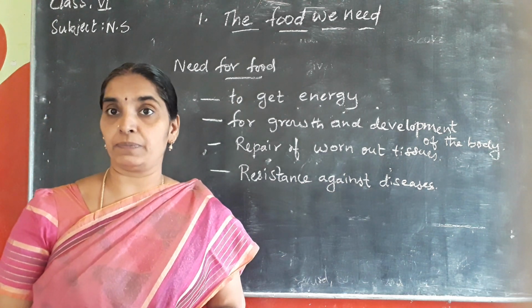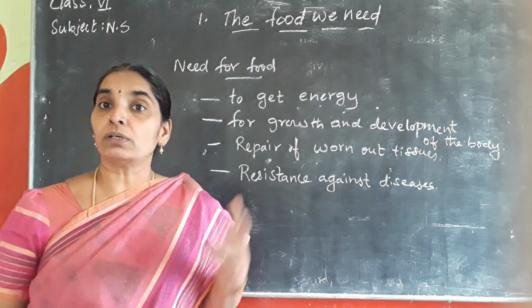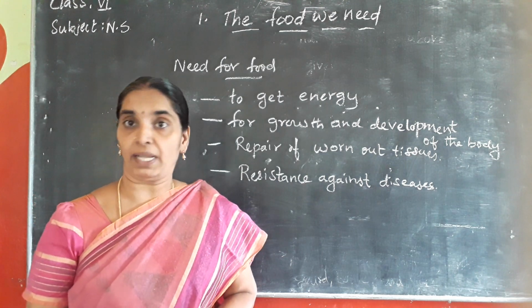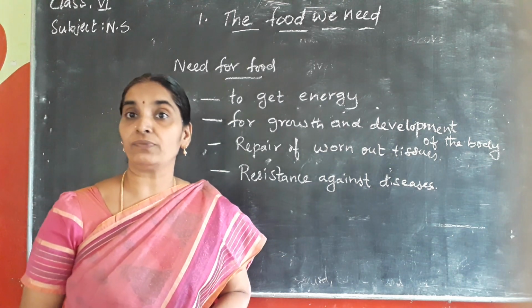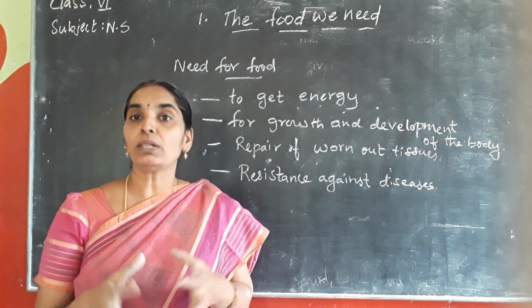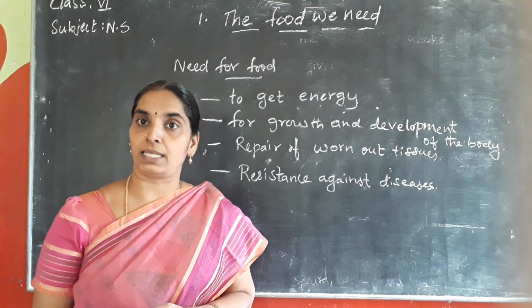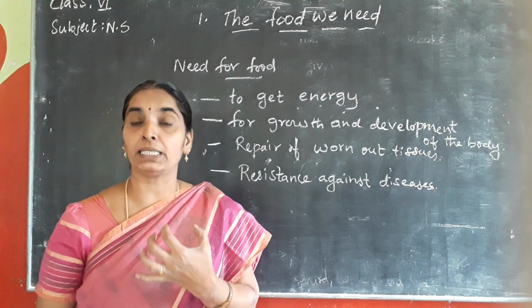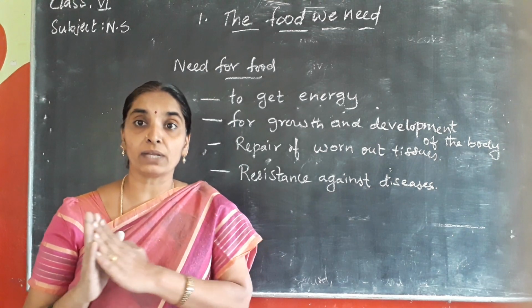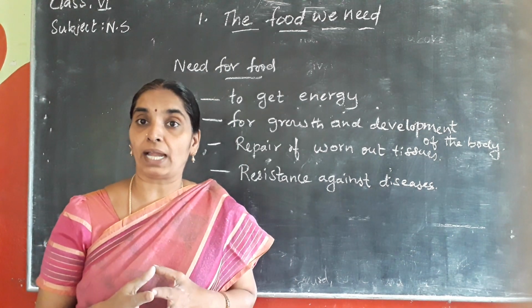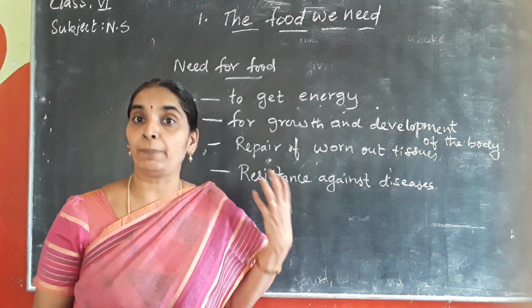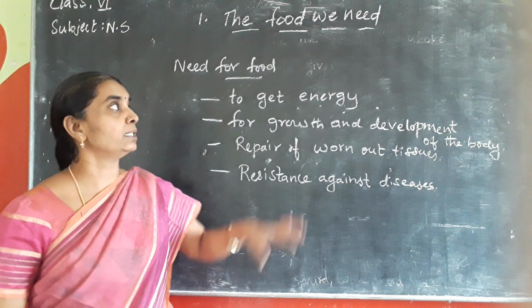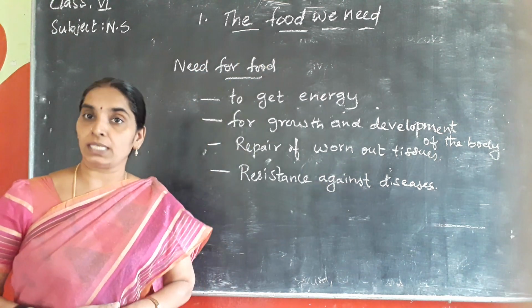What are the food items that are made from? How they are prepared, on what factors these preparation of the food items depend upon. So what are the methods of preparation of these foods? These are all the contents we read in this lesson. And also what is the need to preserve the food? How long can we eat a particular type of food? How long can we preserve it? So what are the different factors that depend upon the preparation and preservation of the food? So all this we are going to learn in this lesson, the food we need.